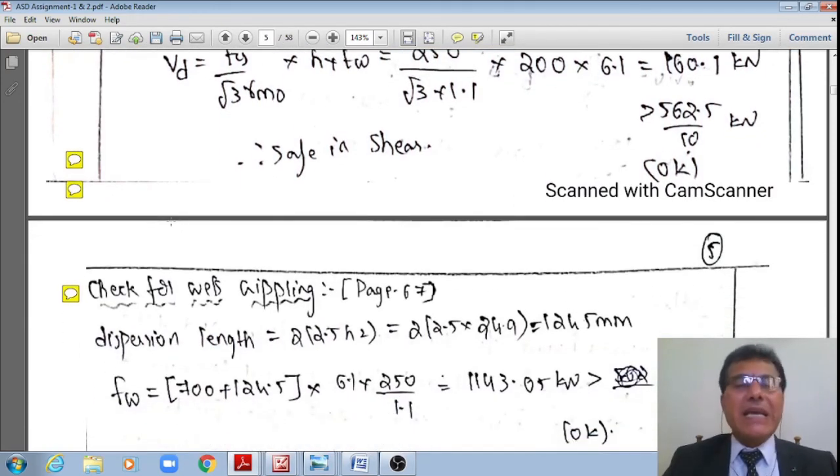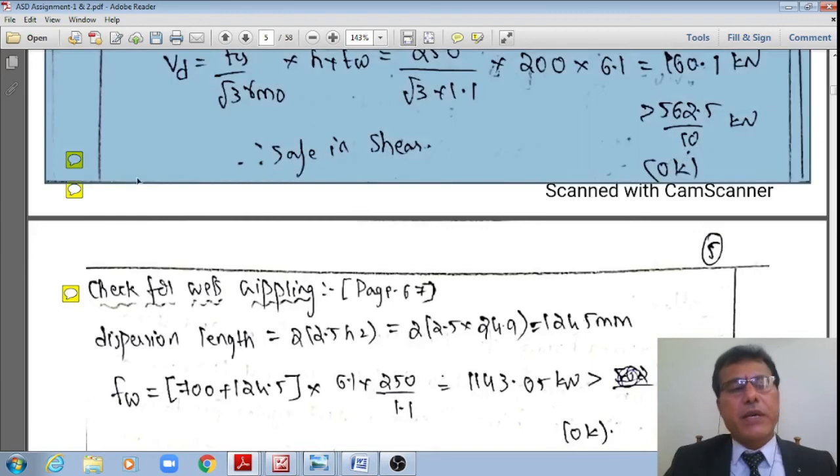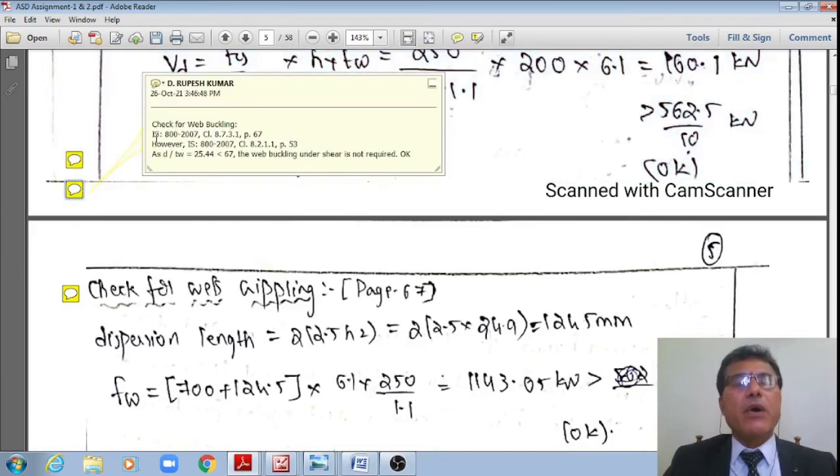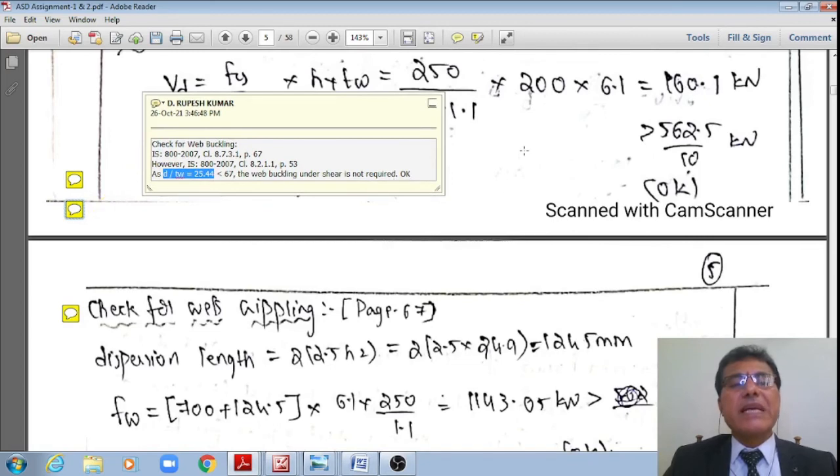The design flexural capacity, or design bending capacity, was reduced due to high shear. Here it is not reduced. Likewise, check for web buckling. However, as per IS 800 2007 clause 8.7.3.1, page number 67, and as well as clause 8.2.1.1, page number 53, d by tw is less than 67.